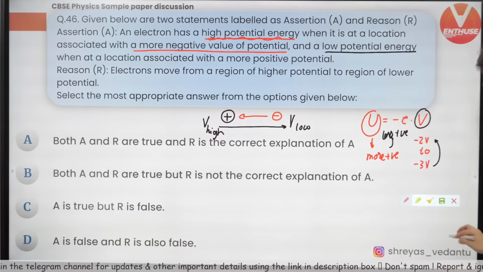The path will also be the same. Why is the path the same? Once the momentum is the same, q is the same, B is the same. That's why they are the same. Not because the mass is less. Yes, the electron's mass is less, but that's not the reason for it. The charge is the same, field is the same, momentum is the same. That's why the radius is the same. So both of them are true, but this is not the correct explanation of that particular statement.